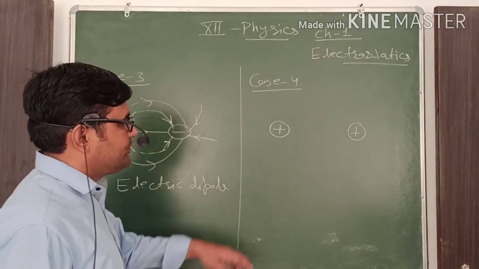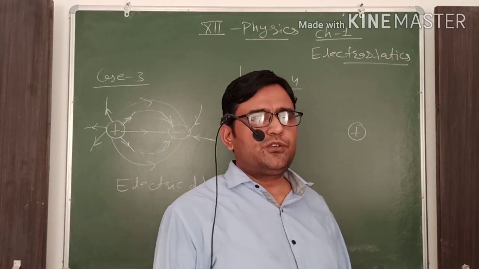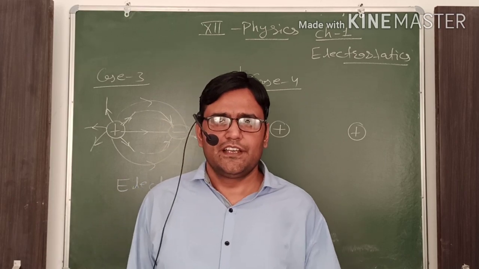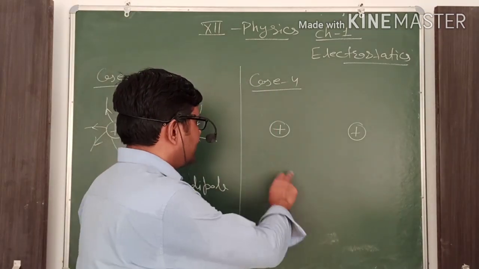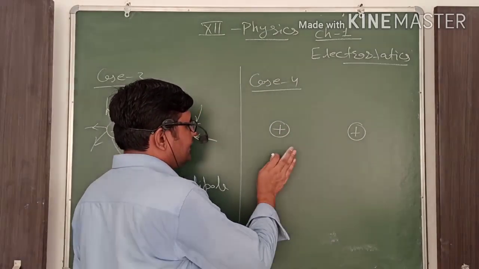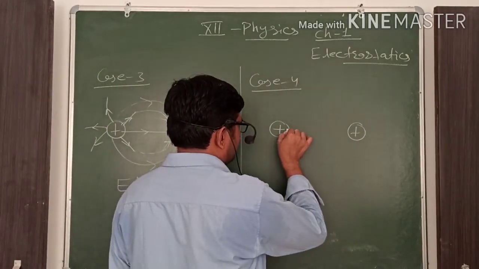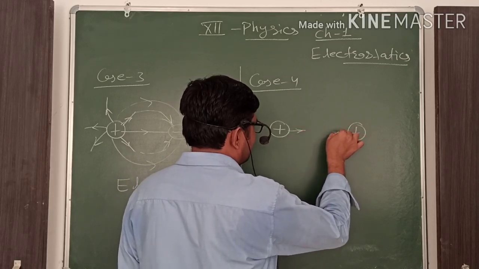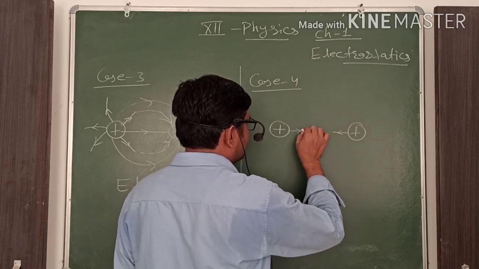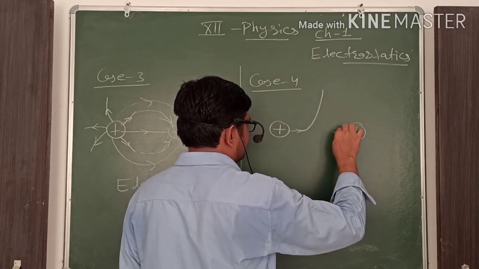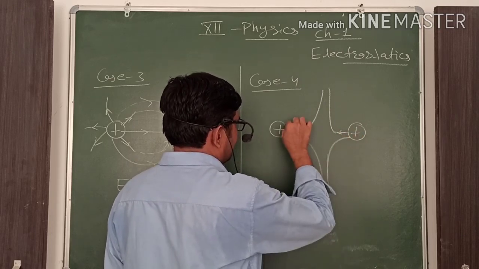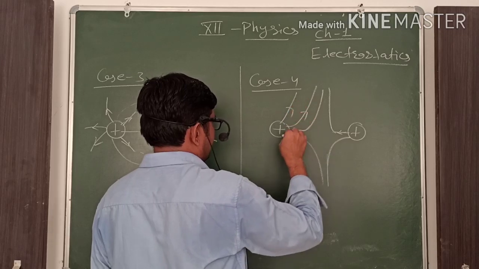Now case number 4, when we place two similar types of charges near each other. Here it is positive, positive, which means both have the tendency for electric field lines to be outward. Here the electric field lines are like this. Now due to the repulsion force, these field lines move like this. These are the electric field lines. Clear? Okay.